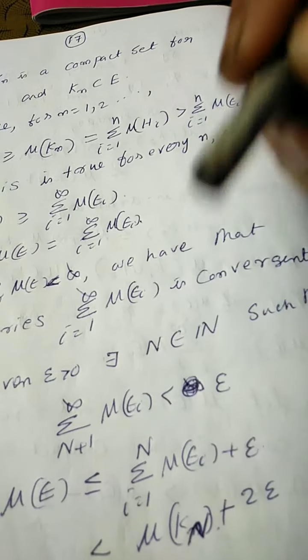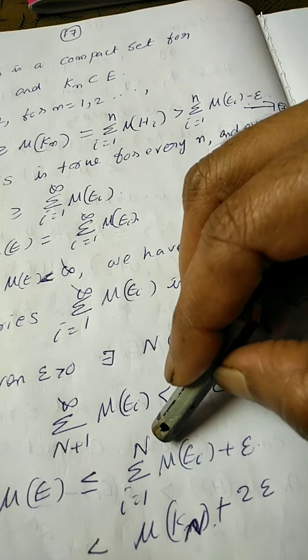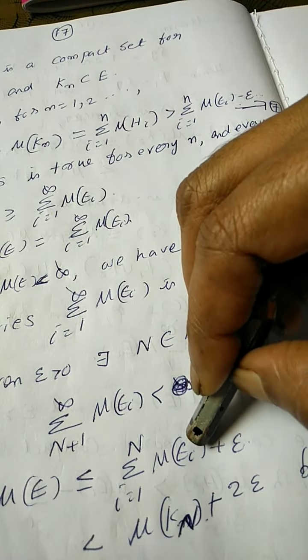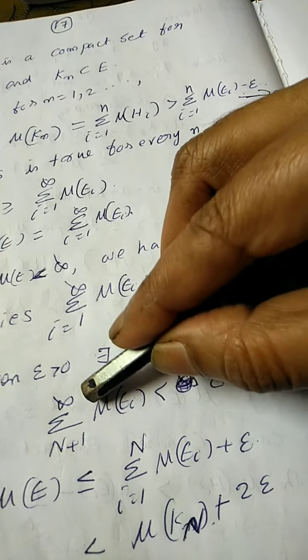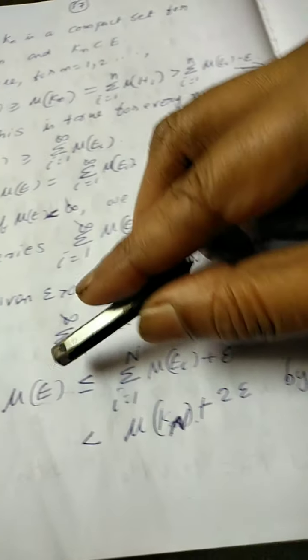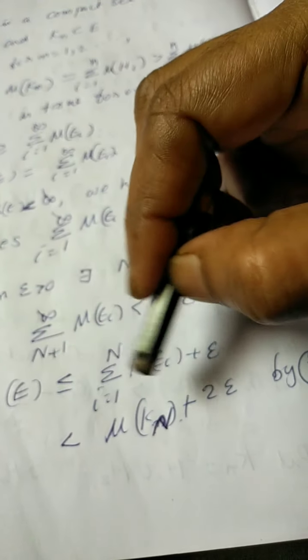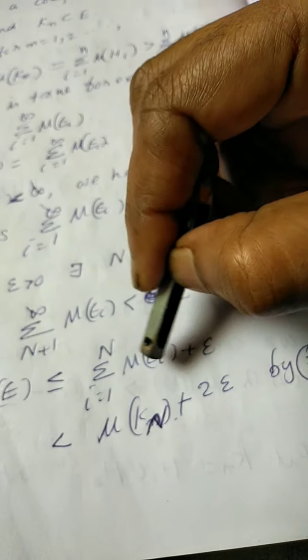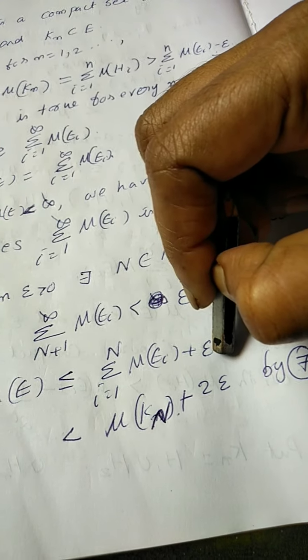Hence, mu of E is less than or equal to sigma i equal to 1 to n mu of Ei plus sigma n plus 1 to infinity mu of Ei, which is less than epsilon. So, we get mu of E less than or equal to sigma i equal to 1 to n mu of Ei plus epsilon.